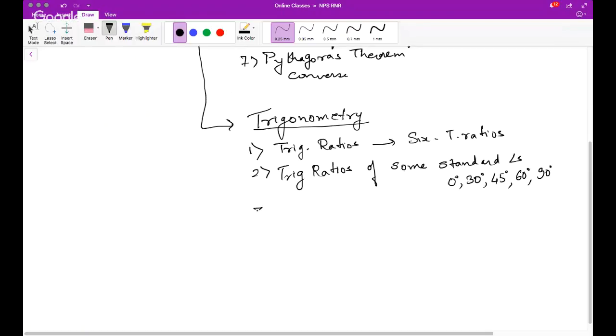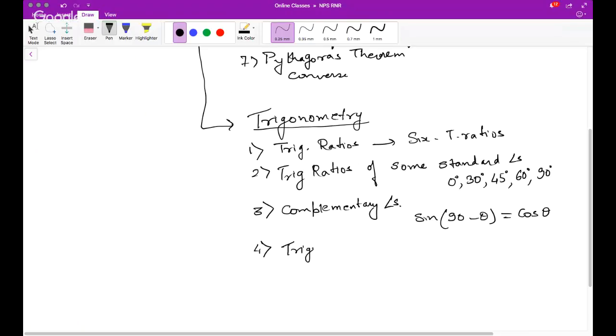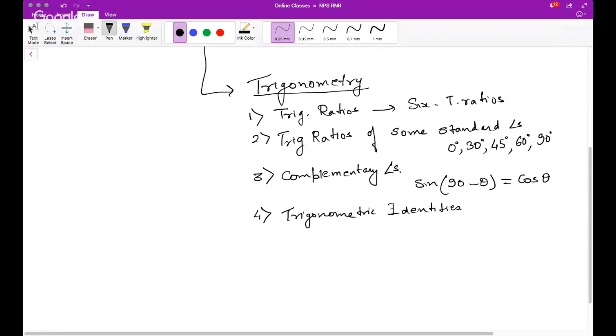Okay, and then we had complementary angles, where we studied sine of 90 minus theta was equal to cos of theta, and vice versa, things like that. And then we learned trigonometric identities. So this is the summary of your trigonometry. The heights and distances are not included.